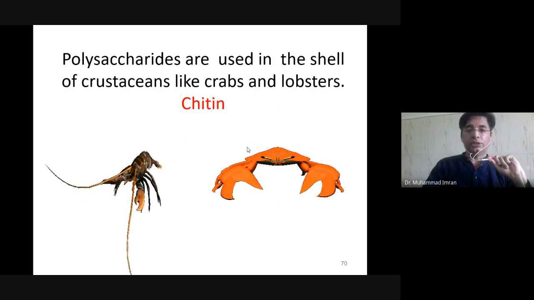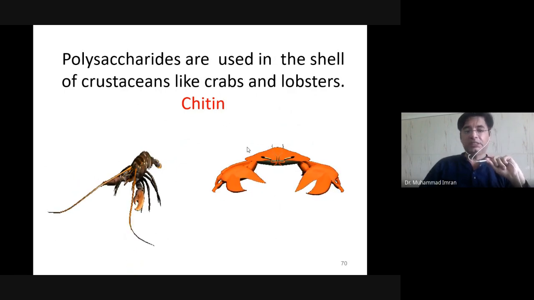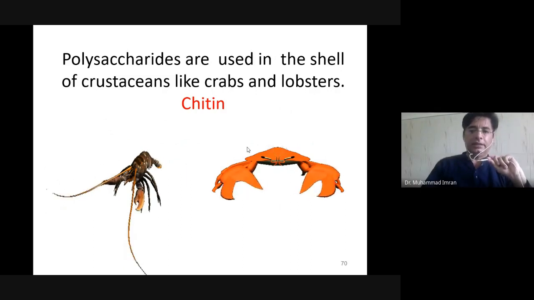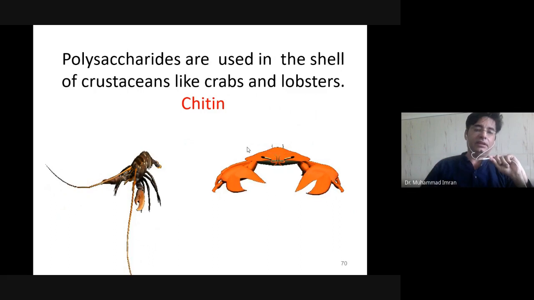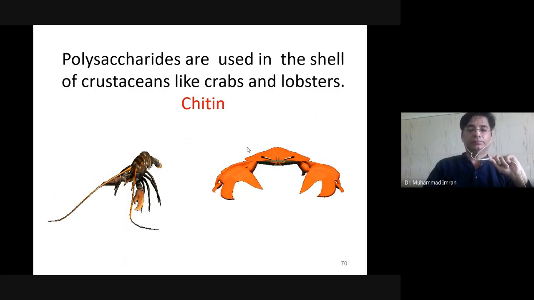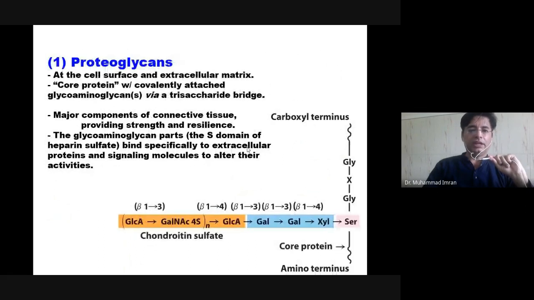Polysaccharides are used as the shell of crustacean species like crabs and lobsters. They have a cell wall of chitin, which is made up of repeating units of N-acetyl glucosamine. Gangliosides are made up of lipid and carbohydrate. Proteoglycans are made up of two things: glycosaminoglycan, a trisaccharide, and protein.